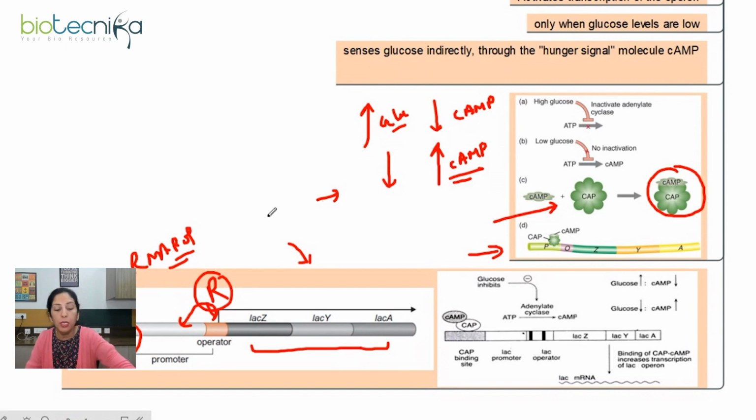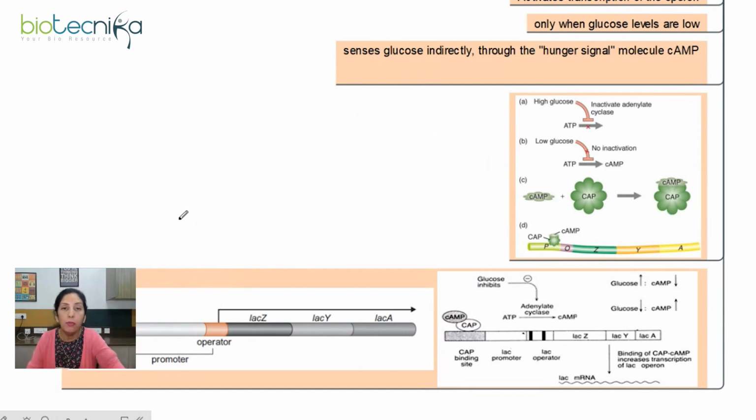So now there are 2 things which you should know. When glucose is low, CAP protein will turn active and bind at the CAP site. And if lactose is available, we'll have allolactose, which will remove the repressor, and hence the operator site will be all free and RNA polymerase will bind here.